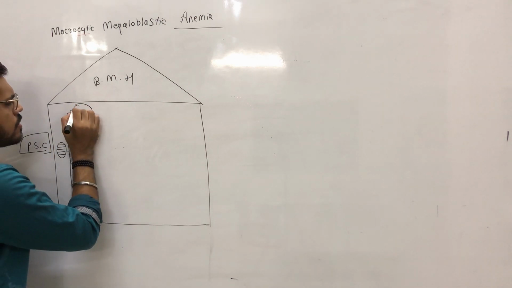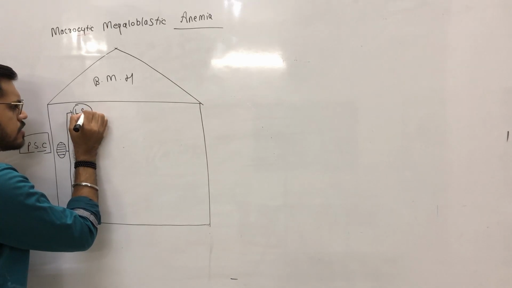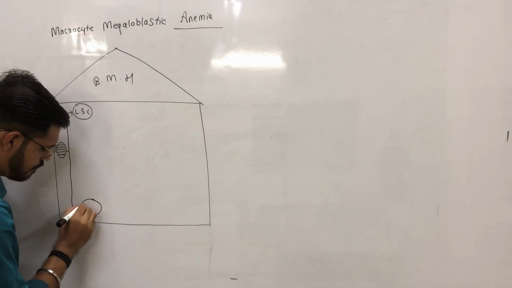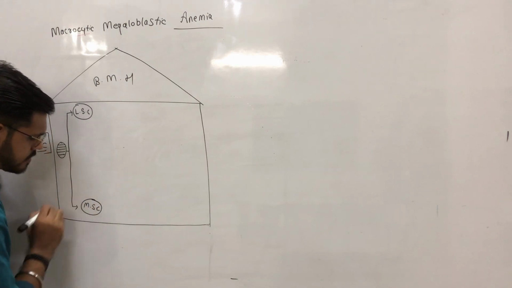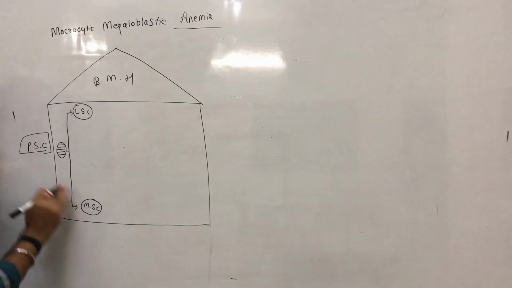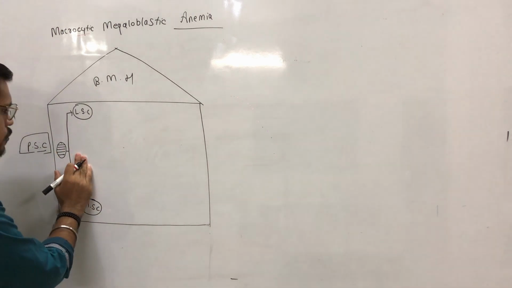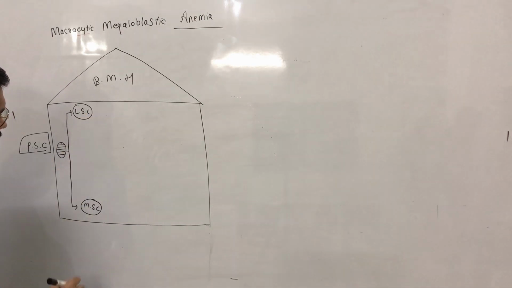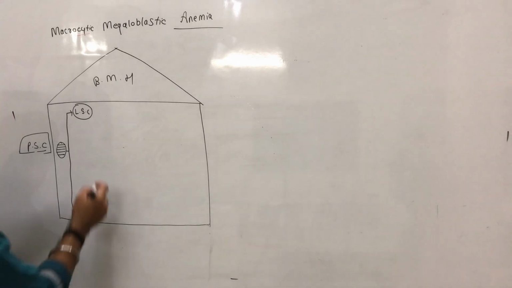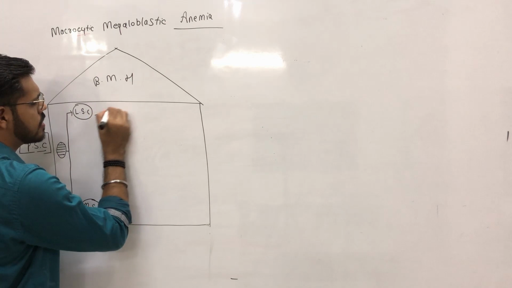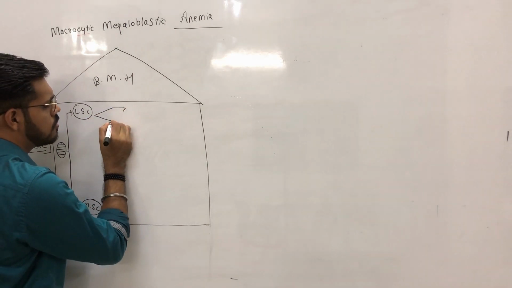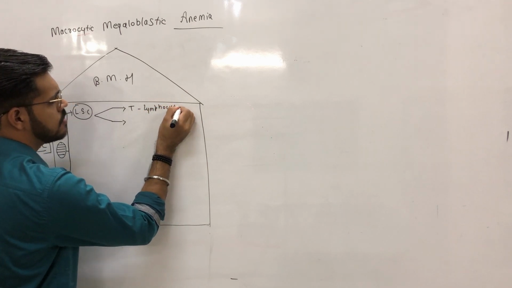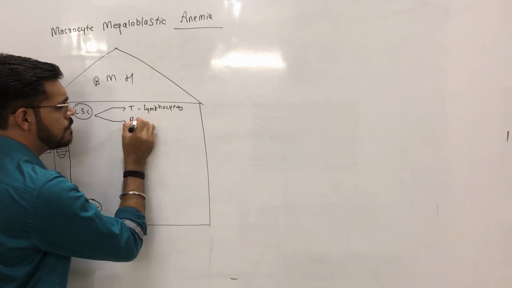First line is lymphoid stem cells. The other line is of the myeloid series, which we call myeloid stem cells. First there are pluripotent stem cells, and these divide in two categories: lymphoid stem cells and myeloid stem cells. Now this lymphoid stem cell further differentiates into T lymphocytes, and also into B lymphocytes.